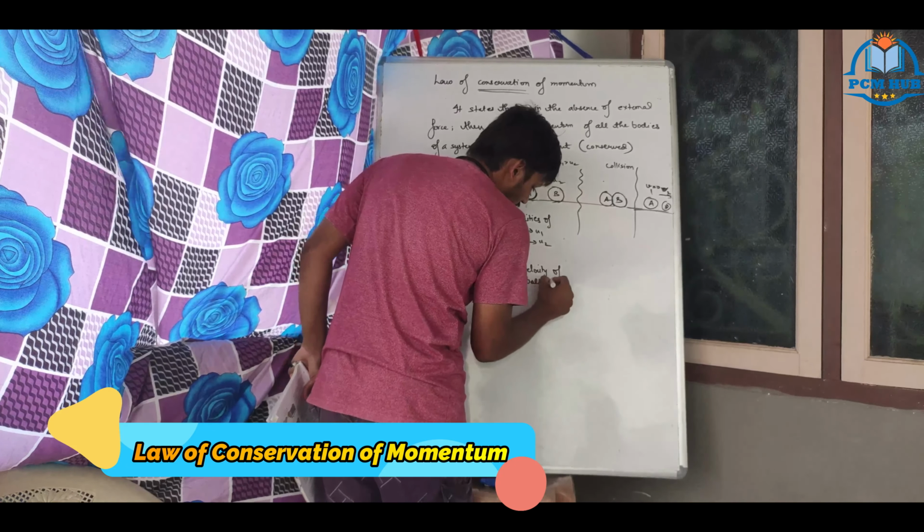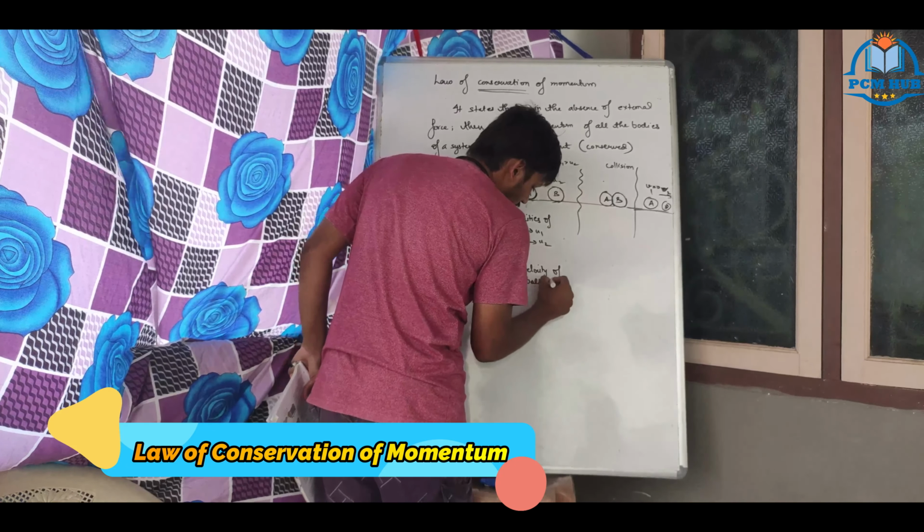So momentum. Okay. Initial momentum of A is equal to the mass of the first body times its velocity. For body A the mass is m1, for body B the mass is m2.